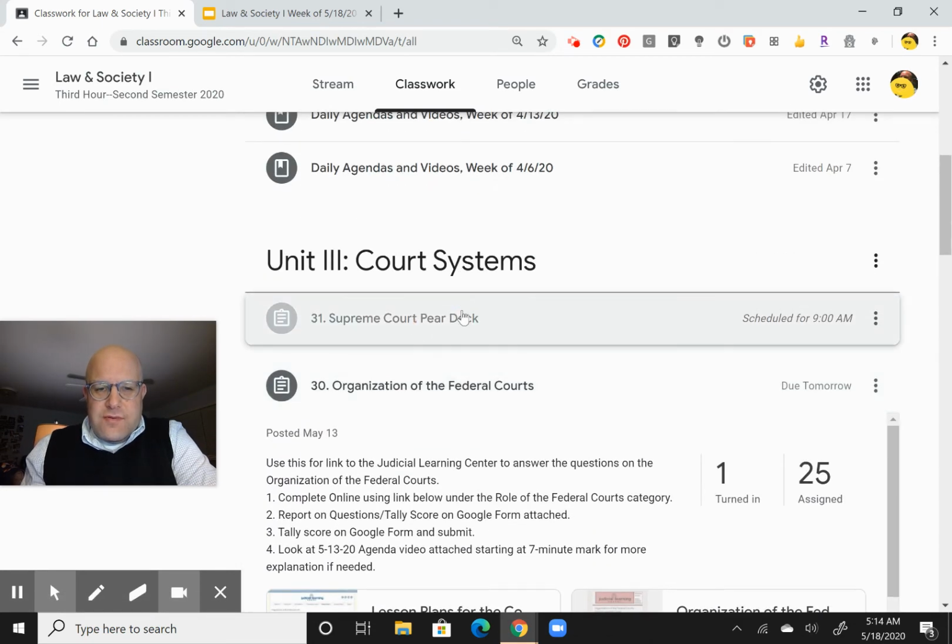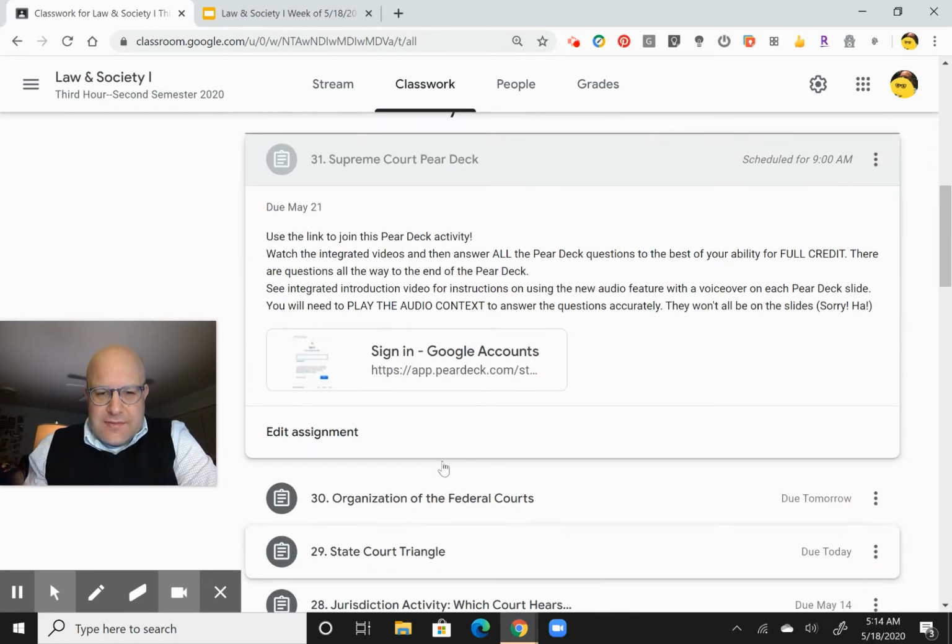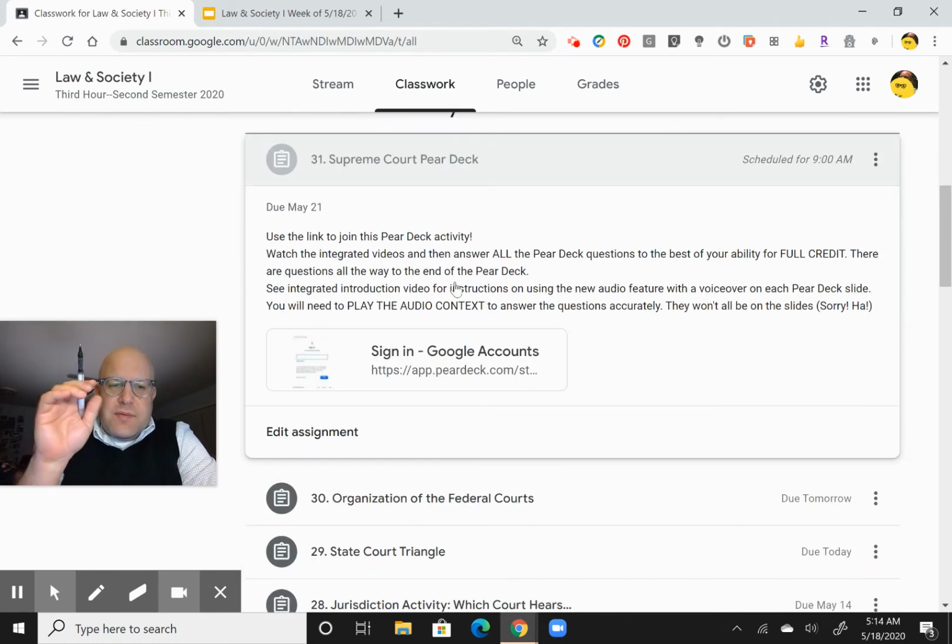The new Monday activity, this technically was part of Monday as well, is a brief pear deck. And I say brief on what's near and dear to my heart, the Supreme Court. This is my favorite thing to teach in both government and law, teaching about the Supreme Court. This pear deck's a little more straightforward than some of the other ones I've given you, but it goes into quite a bit of detail about the nuts and bolts of the Supreme Court.